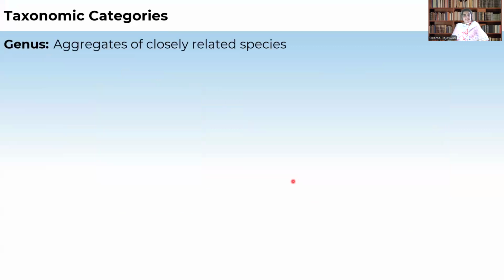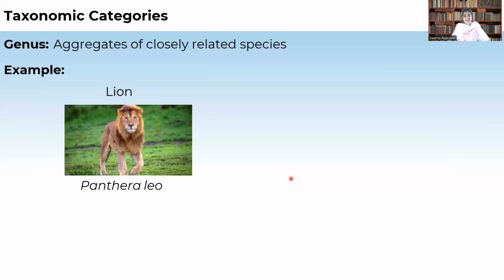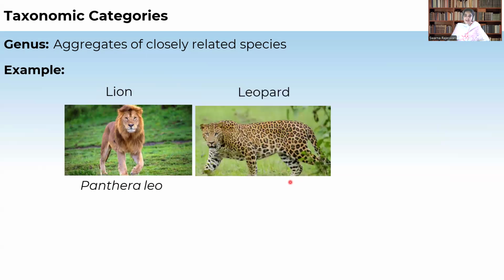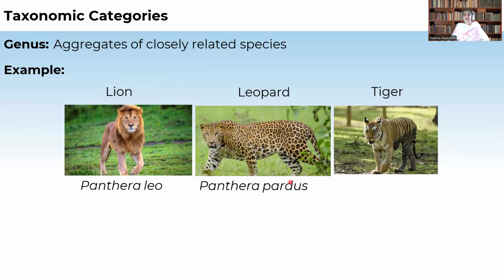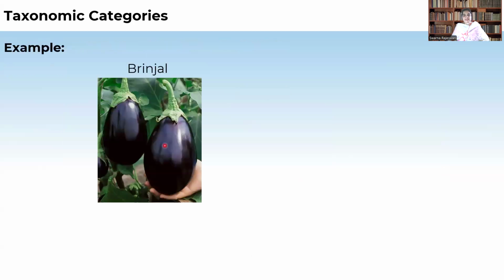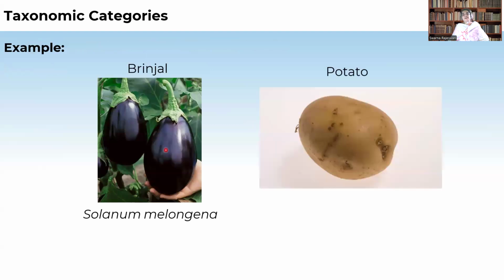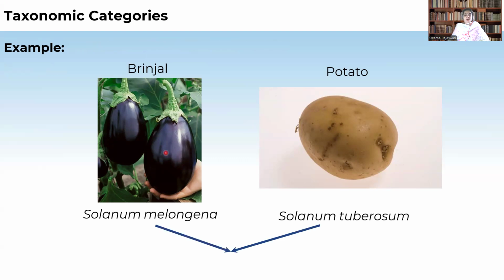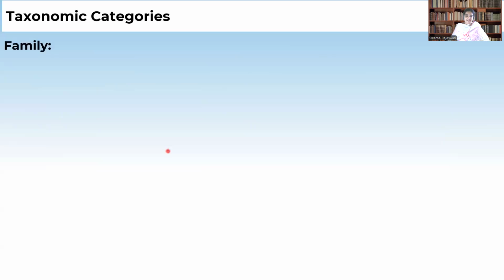The genus is an aggregate of closely related species. For example, lion Panthera leo, leopard Panthera pardus, and tiger Panthera tigris all belong to the genus Panthera. In the same way, Solanum melongena for brinjal and Solanum tuberosum for potato both belong to the genus Solanum, and they belong to the family Solanaceae.